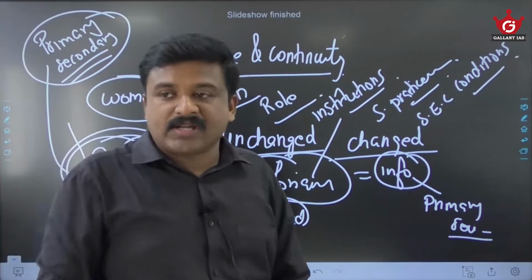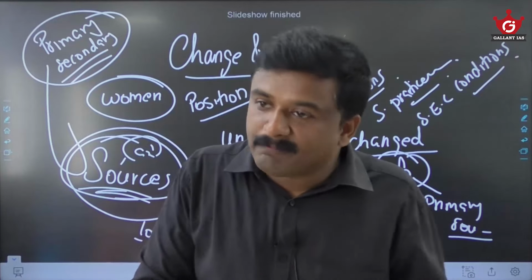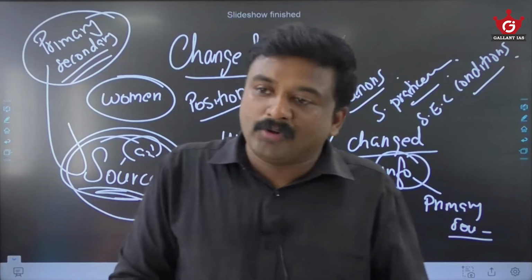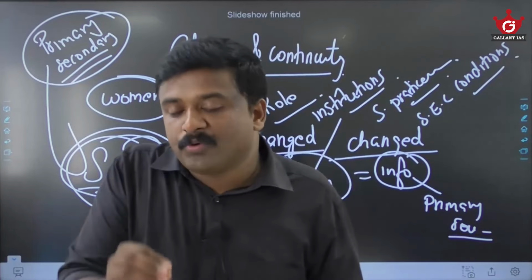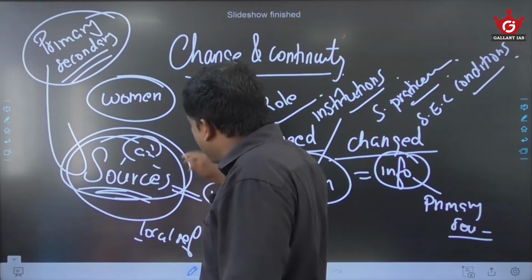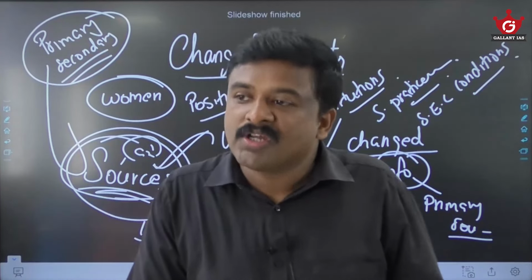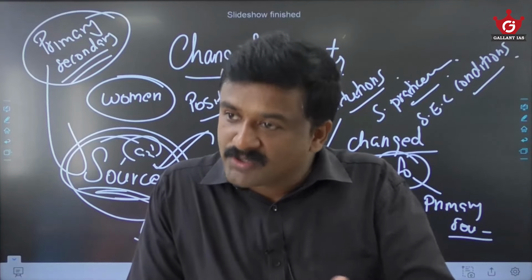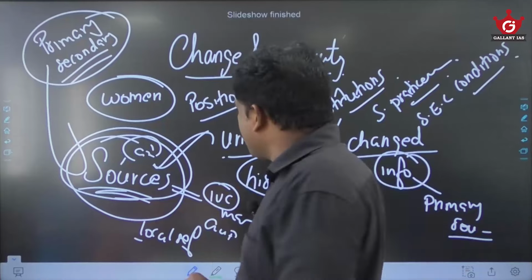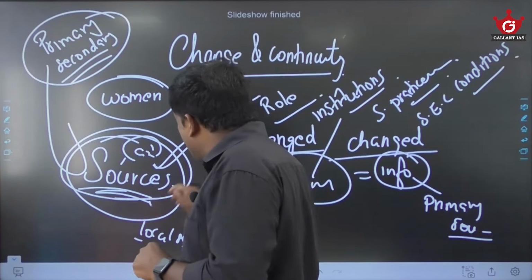When you talk about administration, the social conditions, the economic practices, ancient India's international relations, the trade system, the feudal system, anything you talk about, definitely you should have a good grip over various sources, primary sources and secondary sources, with regard to these various conditions, developments or events of ancient and medieval India. That is very much important. So that is the change and continuity approach, and the sources approach.